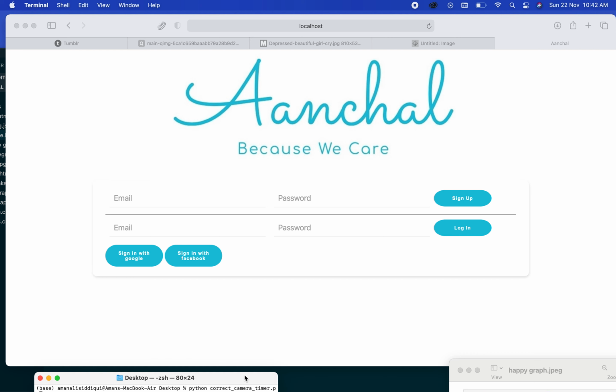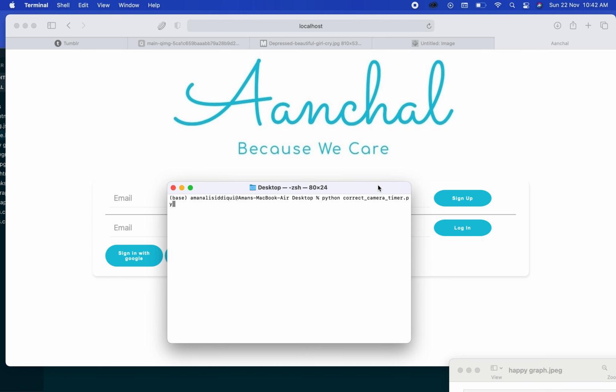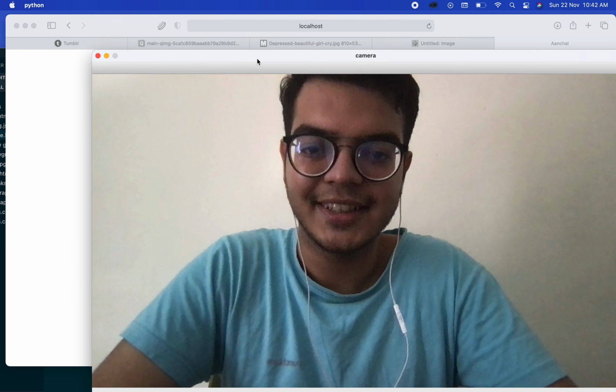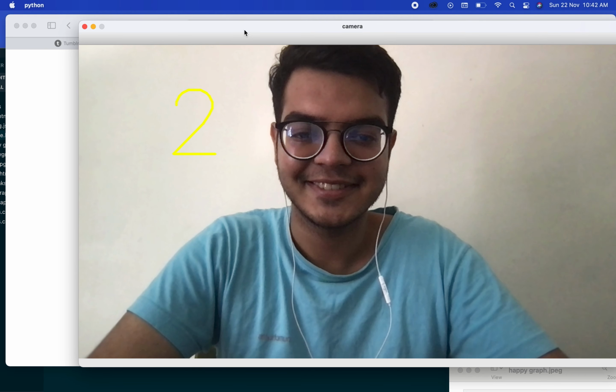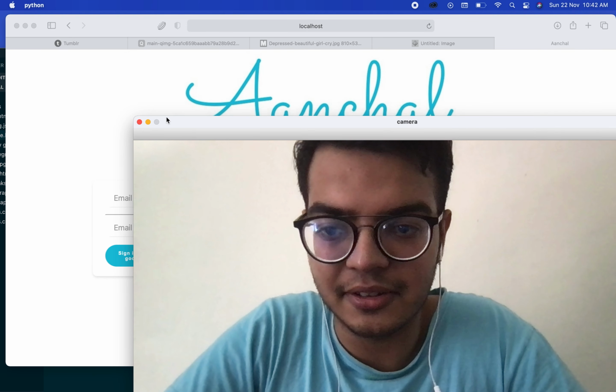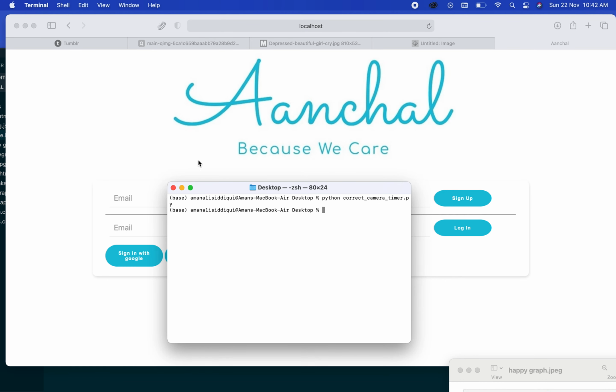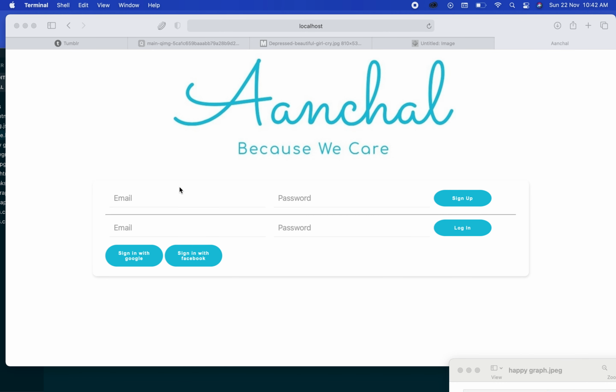Here we are using an OpenCV camera module. When I run this, it will click my pic, as you can see. So basically this clicks my pic and saves it onto the desktop. Now let's get into the site.